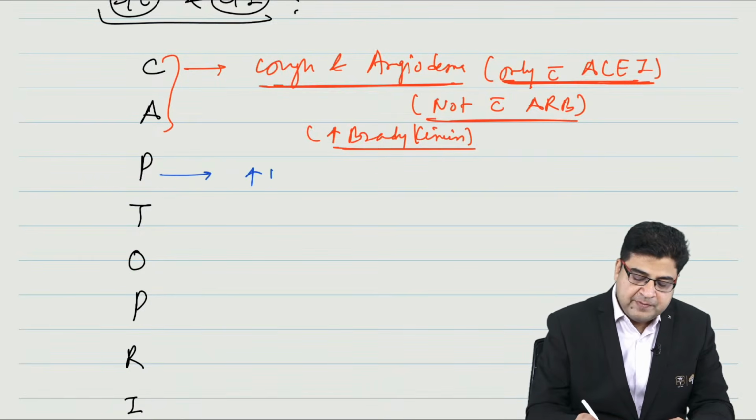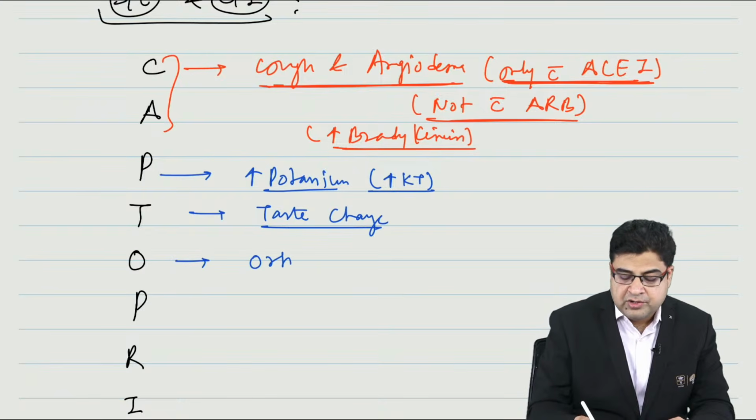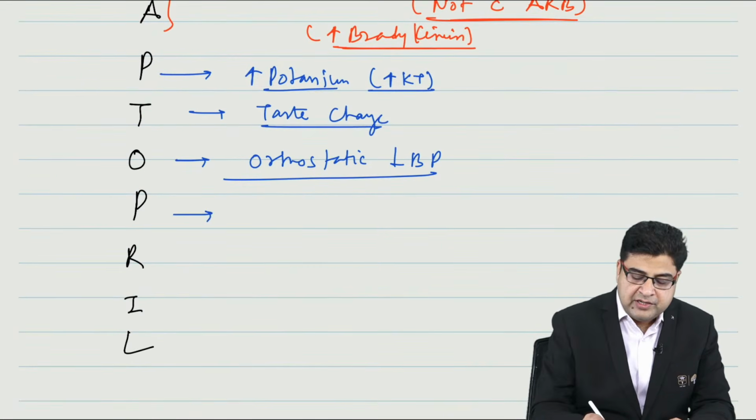Now apart from that, these medicines can also increase the level of potassium, so the side effect is hyperkalemia. These medicines can result in taste change as a side effect. These medicines can also cause orthostatic hypotension as a side effect.